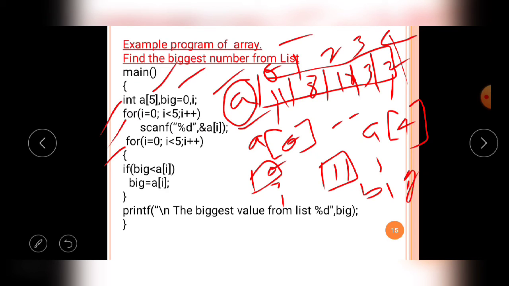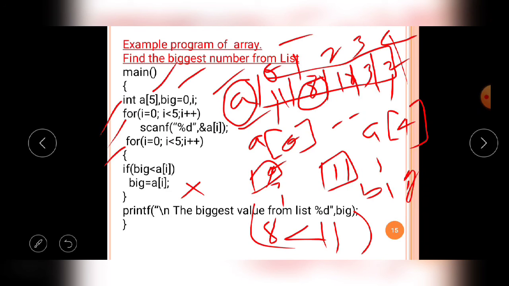Then in iteration number 2, the big value is 11, and the i value is now 1, that's why a of i value is 8. Now 8 is compared with 11. 11 is less than 8, the condition is false. That's why this line is not executed. So till now the biggest value is 11 only.